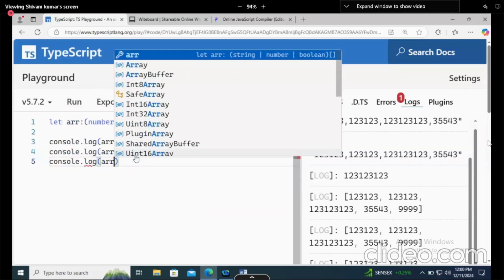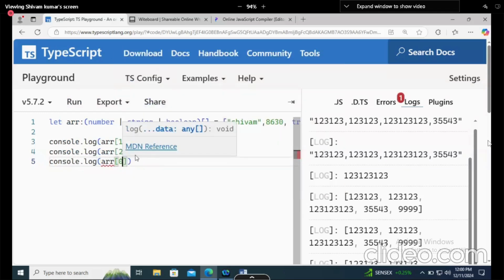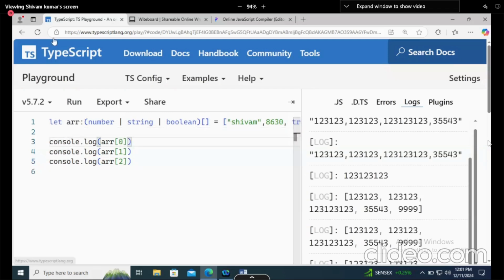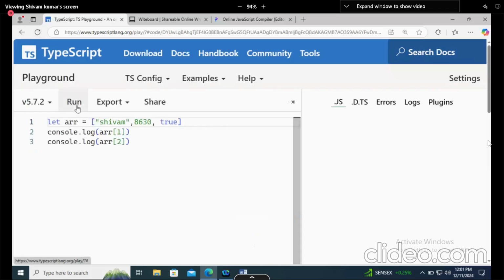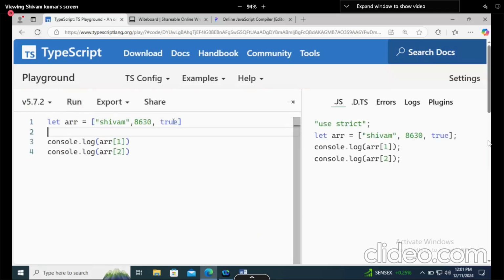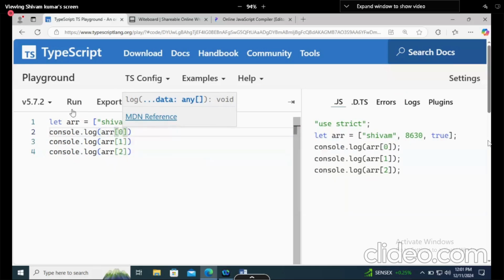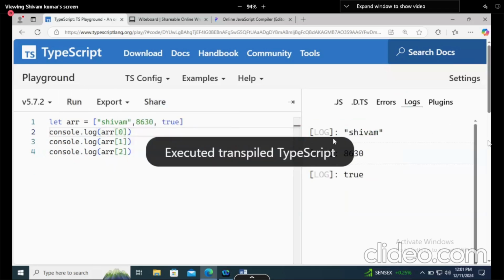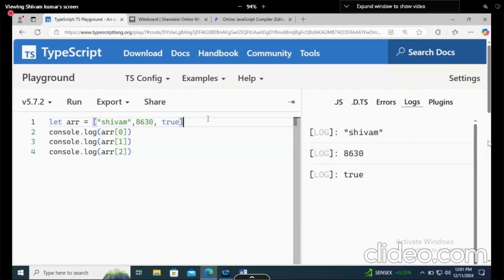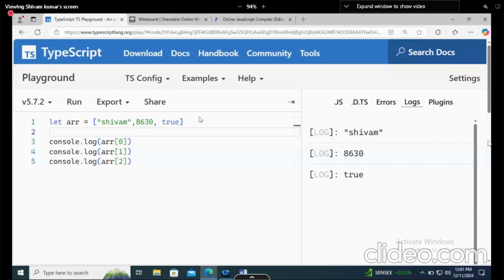console.log array of 0. And let's print in the order only. console.log array of 0. Printing in the same way. Okay. These are called mixed arrays. You can mix the data types like union only. In union, we were able to mix the data types. Here also we can.